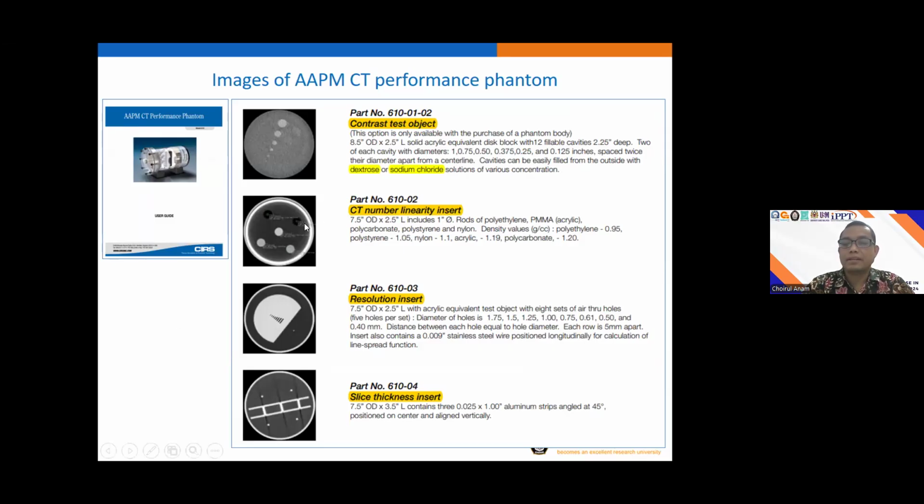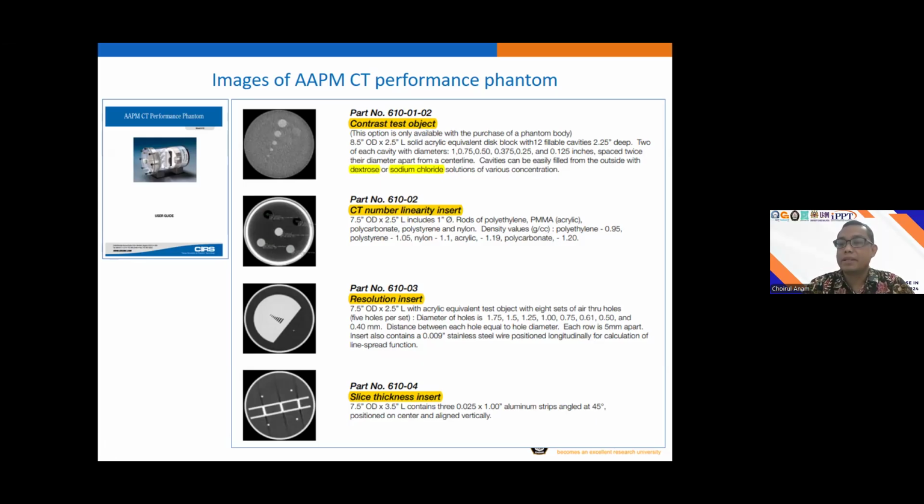This one contains many objects for the CT number linearity. This one is the module for measuring the spatial resolution, either by visual assessment or by the MTF, modulation transfer function. And this module is for measuring the slice thickness.